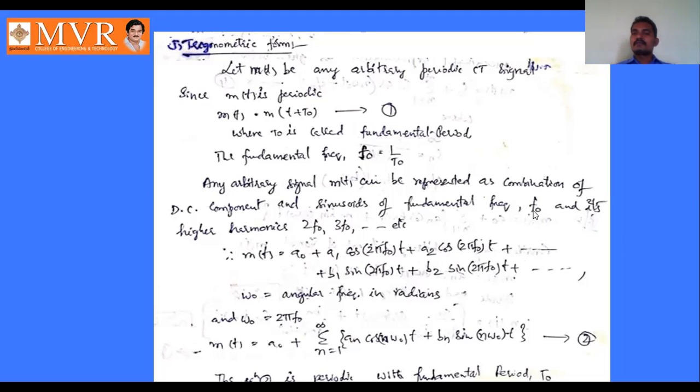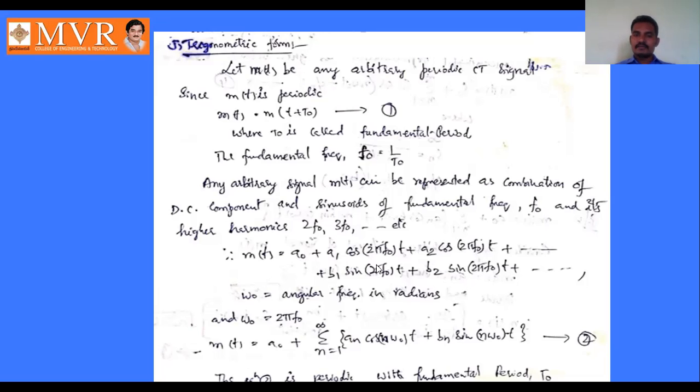So f naught is a combination of cos and sine components. 2f naught is also a combination of cos and sine components. 3f naught is also a combination of sine and cos components. So finally, mathematically, it is represented as m of t equal to a naught plus a1 cos 2 pi f naught t plus a2 cos 2 pi f naught t plus b1 sin 2 pi f naught t plus b2 sin 2 pi f naught t.